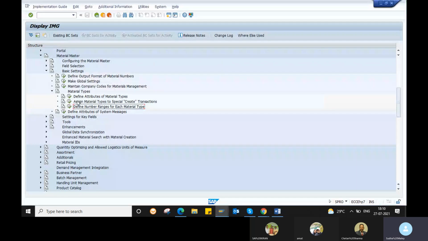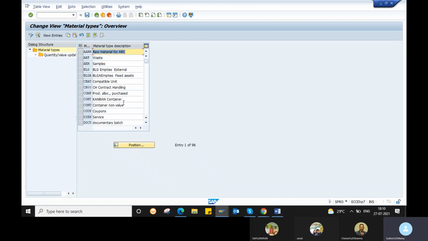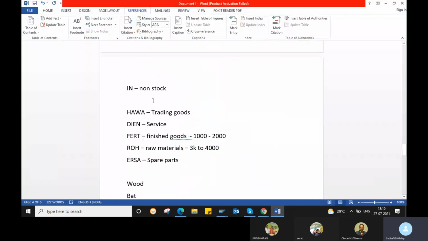We'll discuss the controls of the material type, and then we'll move to how to create number ranges. We already know how to create number ranges, but again we will see it. Go to the attributes of material type. If you do not remember the path, there is a direct transaction code, OMS2.